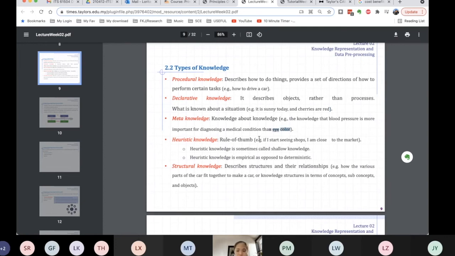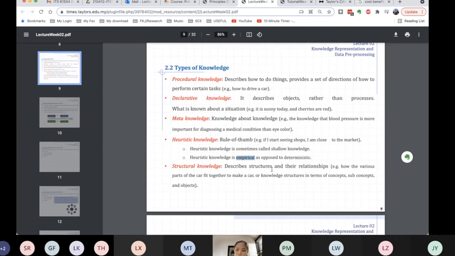And heuristic knowledge is the rule of thumb. For example, I start seeing shops, that means I am closer to the market. Heuristic knowledge is sometimes called shallow knowledge. So it's based on rules of thumb or common knowledge. There's a term for it, common sense. And we also have structural knowledge, which describes structure and the relationship. For example, how the various parts of the car fit together to make a car, based on the structure and the relationship of the objects.